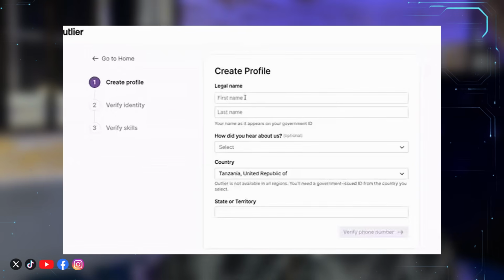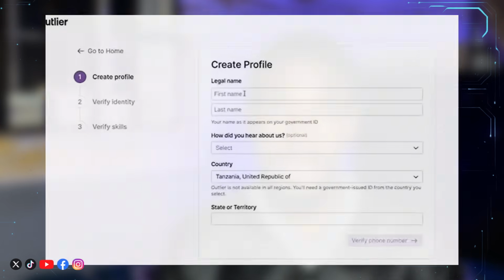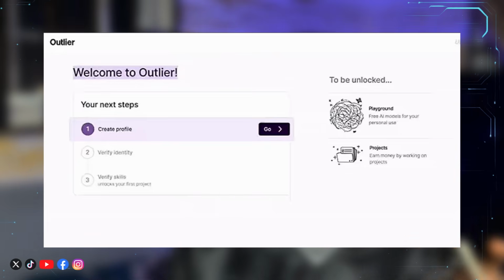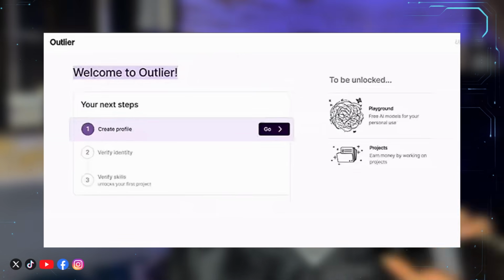This part is simple. Once you're done with that, the next thing you want to do is to click on verify phone number. Now once you're done with that, the second step is the difficult part, and that is the part where you get to verify your identity. And as we know it, Outlier is not available to all countries. Only eligible countries can verify their IDs. Countries like UK or US, they're even the ones that are getting the most amount of tasks right now. So yeah, those IDs can work. If you try to use your government approved ID in Nigeria or any country that is not eligible, that is straight banning for you.